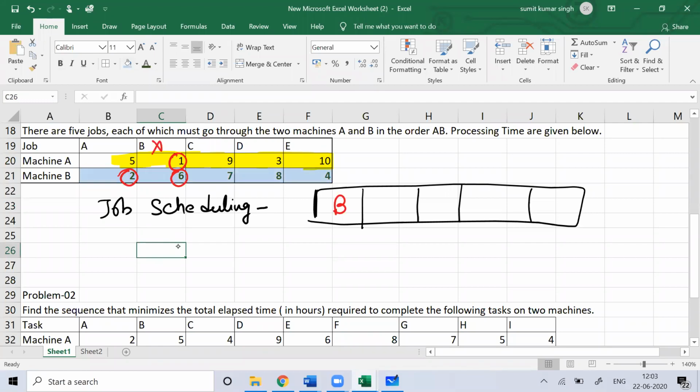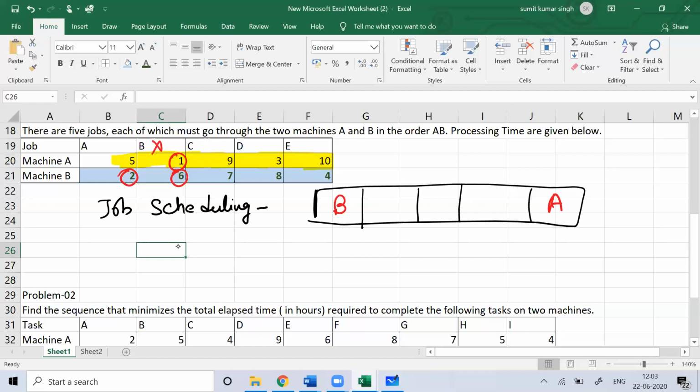So if the smallest value on machine B is 2, it means job A will end on machine B. Job A would be the last job, because it takes the smallest time on machine B. So from this end, you look for the value which is the smallest for machine B.